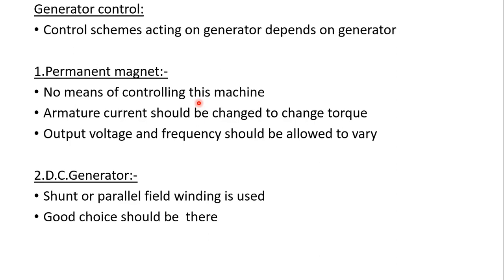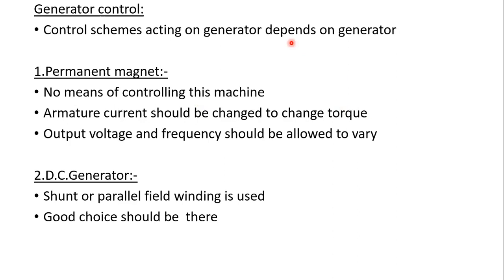In the permanent magnet generator, at present there is no readily available means of controlling this type of machine directly. If you want to vary the torque given by the permanent magnet alternator, the armature current has to be changed first.